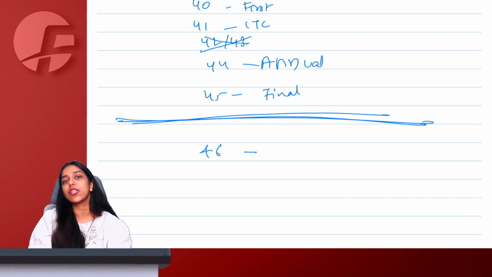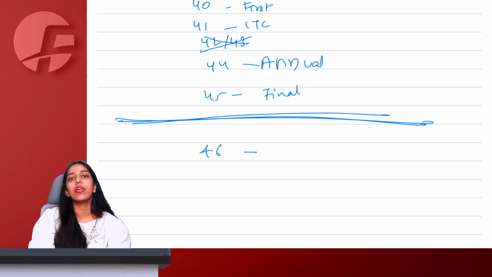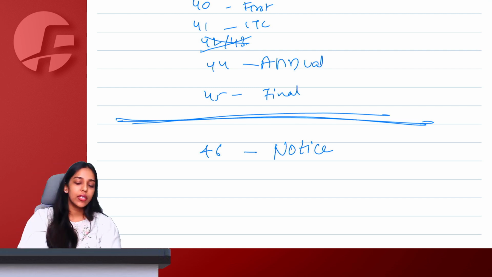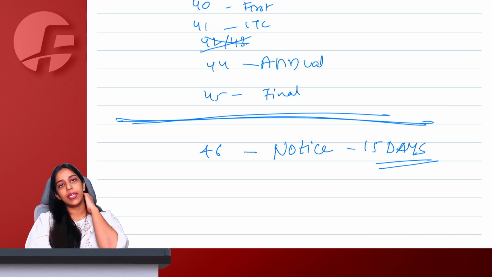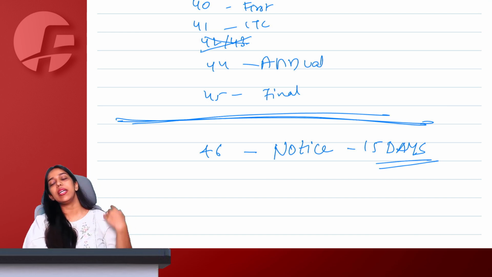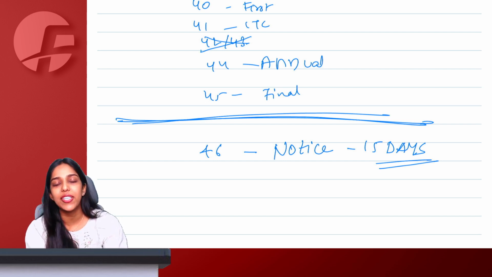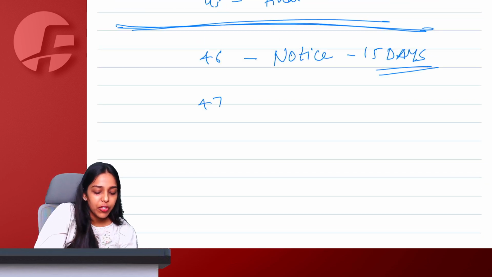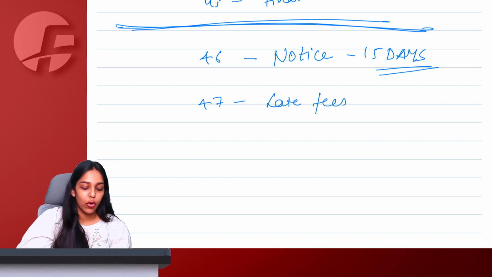Now talking about section 46, which says that if you don't file your return on time, we will issue you a notice that you are a defaulter to file return, and in this notice we will give you 15 days time to file your pending returns. If you file within 15 days, very good. Otherwise, your case becomes open for best judgment assessment by the proper officer. Ma'am, of course, if we file a late return, there will be some late fees applicable under section 47.